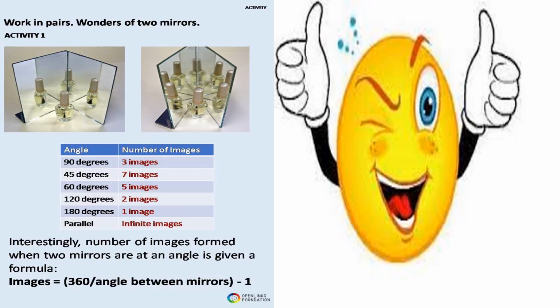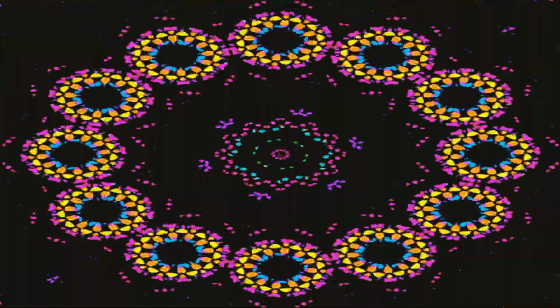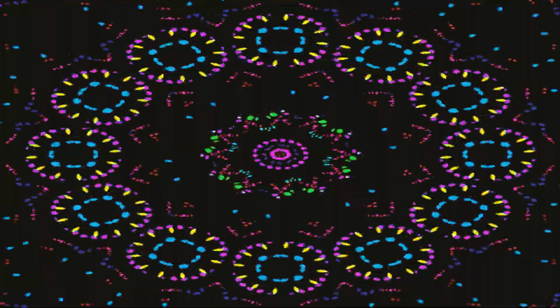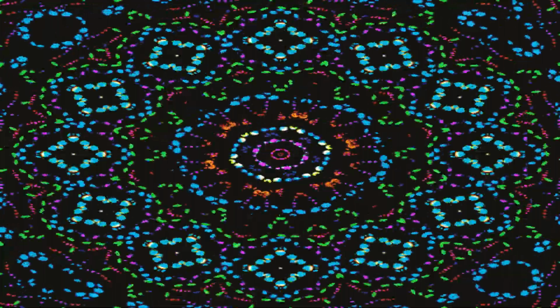Now just observe this one. What is this? So many colors are there. Actually, only a few small glass pieces are used here, or you can take any other colorful transparent objects. Just a few are taken, but many times you are getting these images. So this is also based on the phenomenon of multiple image formation.